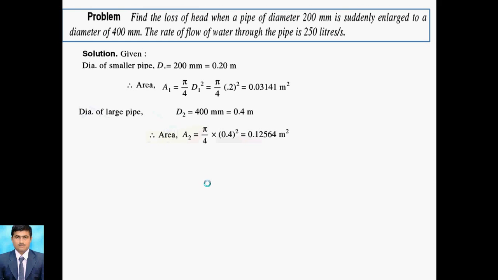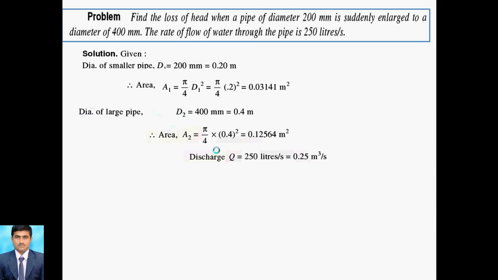So after putting this value of areas, we know the formula, that is he is equal to v1 minus v2 bracket square by 2g, where he means enlargement loss. So that's why we require v1 and v2. We have already calculated a1 and a2, and we know from the problem that the rate of discharge is 250 liter per second. So here also we convert it into meter cube per second. That's why 10 to the minus 3, and after that we compute 0.25 meter cube per second.